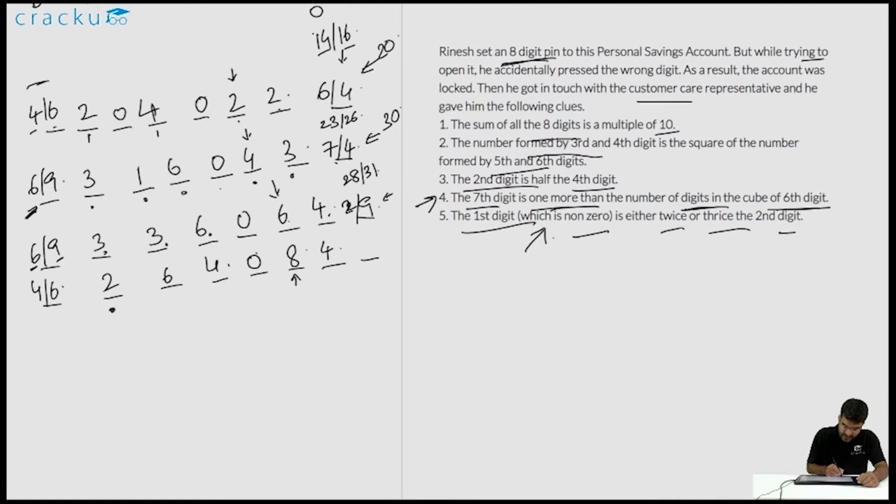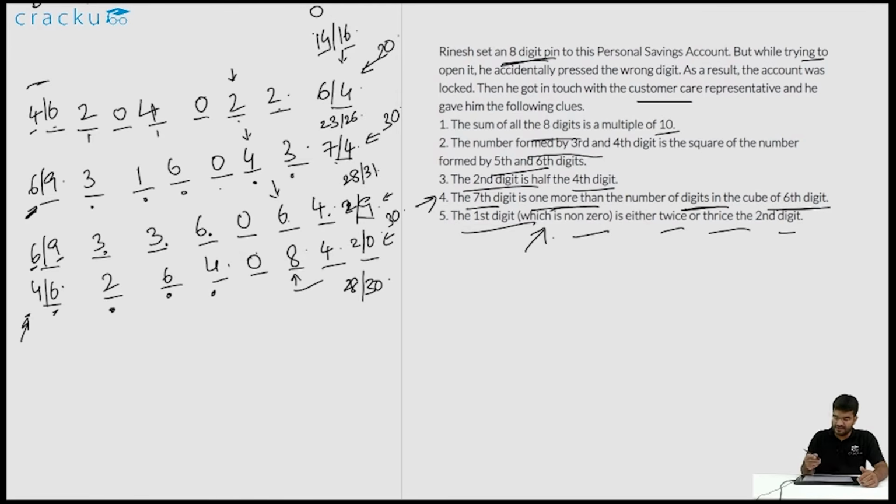Similarly, in the last case, 2 plus 6 is 8, 8 plus 4 is 12, 12 plus 12 is 24. So if you include the first digit, 24 plus 4 is 28, and 24 plus 6 is 30. So we know again that the sum of all the digits in this case will be 30. So the last digit will be either 2 or 0 based on whatever is the first digit. Now we have all the 4 possibilities. In fact, there are 8 possibilities based on whatever is the value of the first digit.